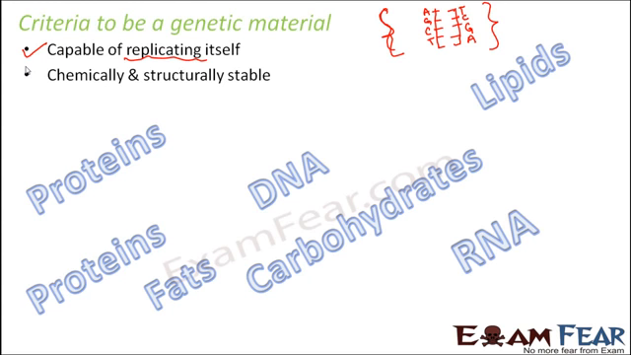Other than this, the molecule should be chemically as well as structurally stable. If you compare the two nucleic acids, DNA and RNA, you will see that the structure of DNA is much more stable than that of RNA. That is due to the presence of the double strand. In RNA, you just have one strand, but in DNA you have two strands, which provides it more stability. So DNA is preferred over RNA as far as stability is concerned.